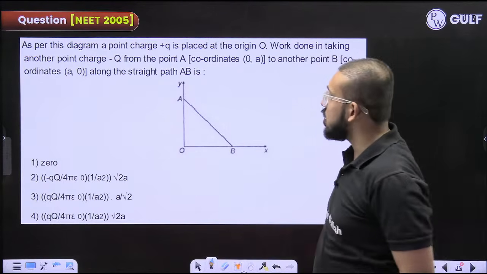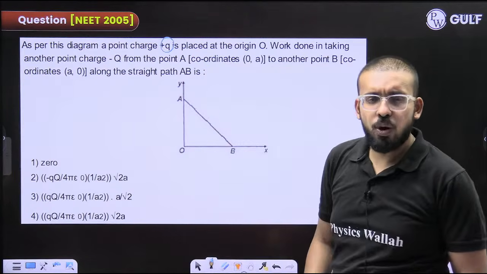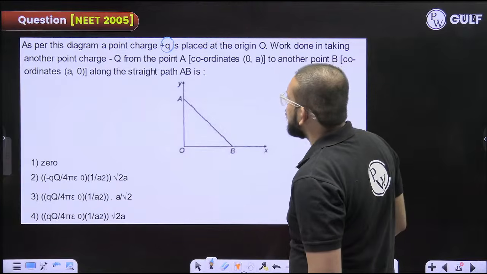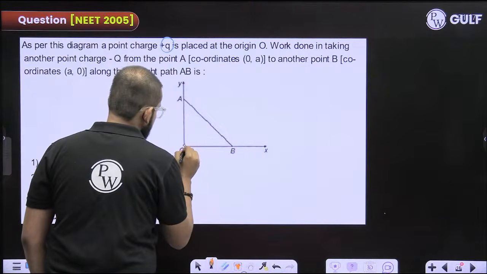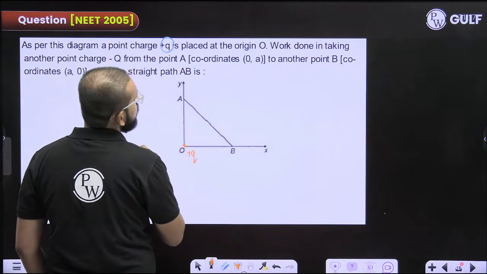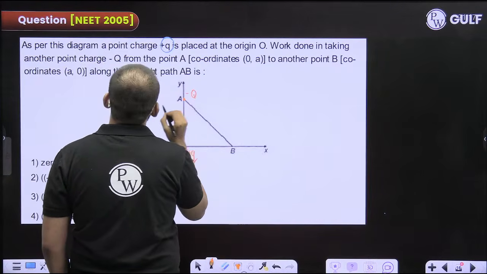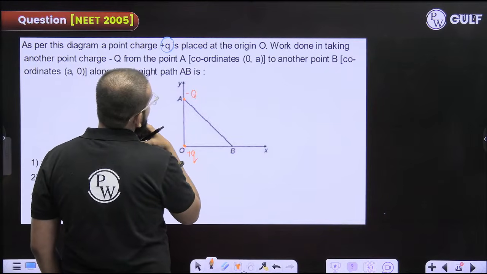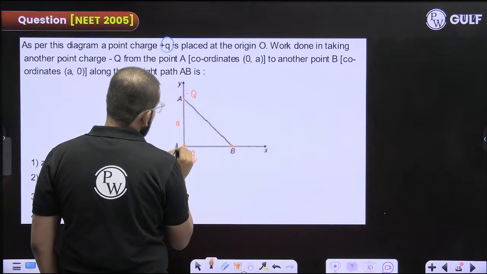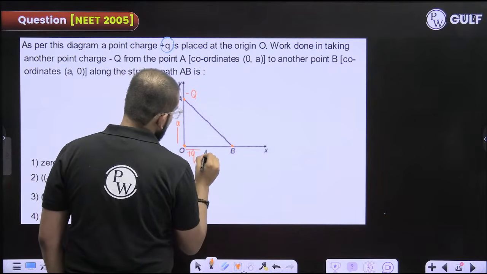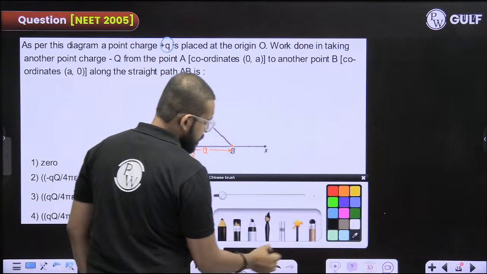Now, what they are saying in this question, as per this diagram, a point charge, please pause the video and try it out. As per the diagram, plus Q charge is placed at the origin. Work done in taking another point charge, minus Q, from point A to another point B, along a straight path AB is given by. This is at a distance from here, and this is also at a distance from this.